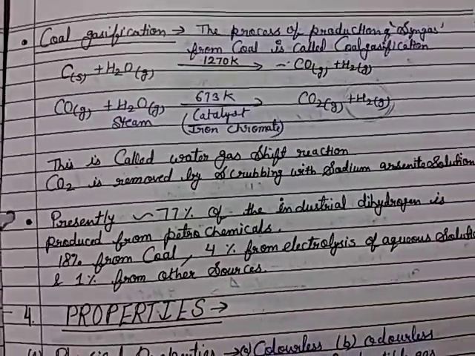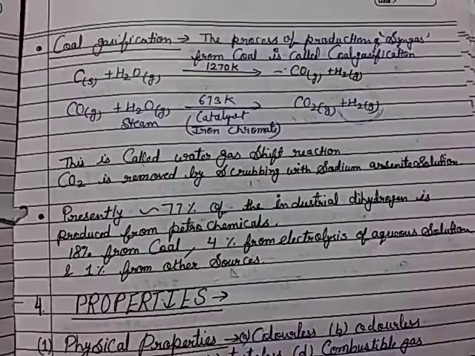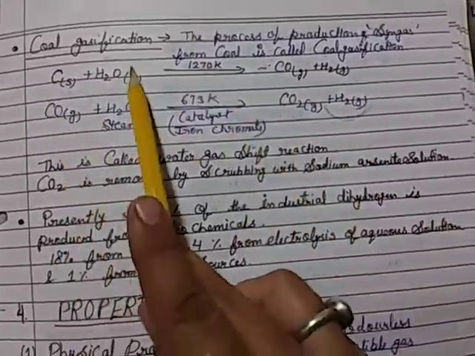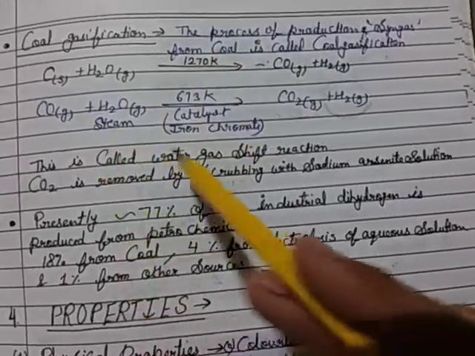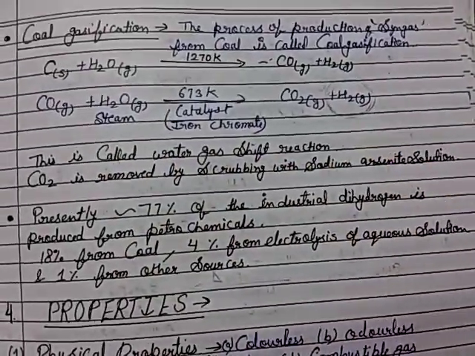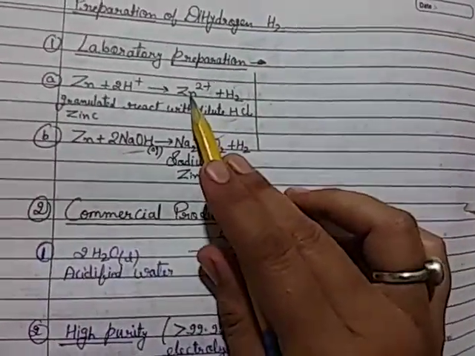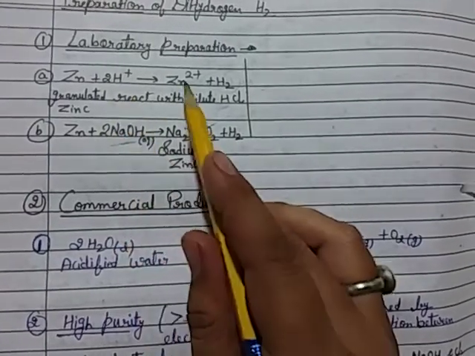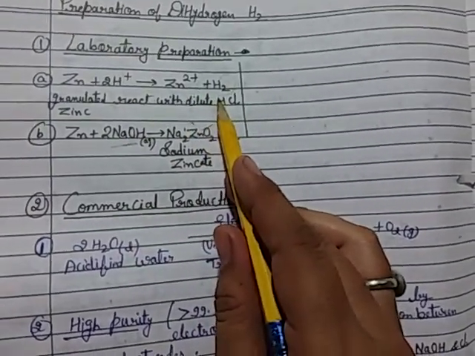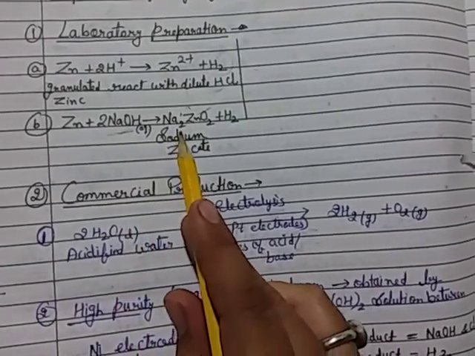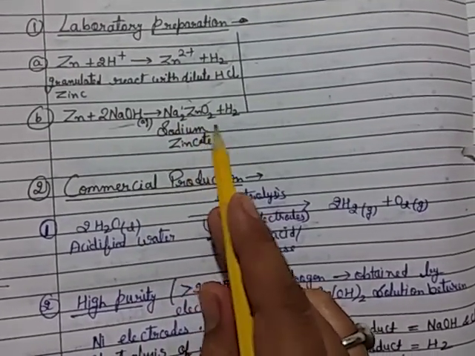So we have three methods: the laboratory method and commercial production, and in commercial production we use coal gasification, which is known as the water gas shift reaction. Okay, again I explain. First, the laboratory method: zinc reacts with acid to form Zn2 plus and H2. Zinc reacts with NaOH, a base, and converts into sodium zincate Na2ZnO2.